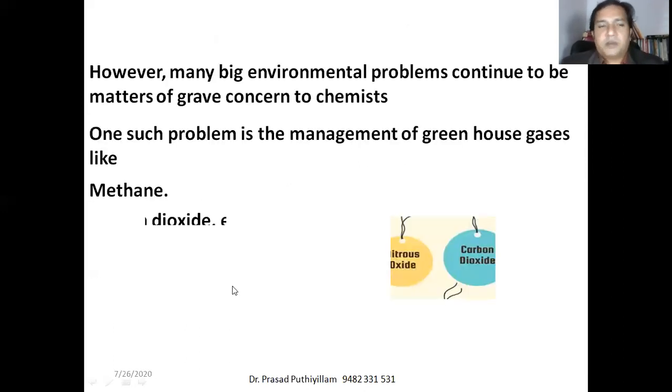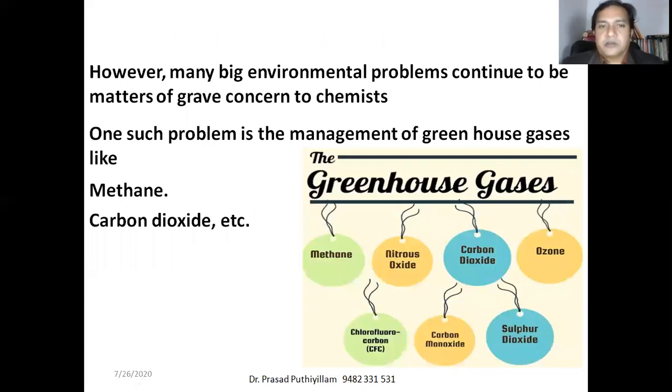However, many big environmental problems are still a great concern for chemists. One such problem is the greenhouse gas effect, and the main gases which contribute towards that effect are carbon dioxide, methane, nitrous oxide, ozone, CFC, carbon monoxide, and sulfur dioxide.